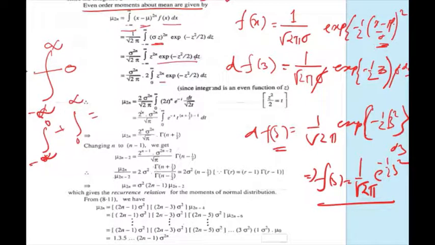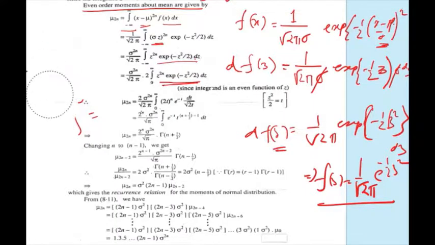So mu twice n becomes twice sigma to the power twice n by root over twice pi times the integral from 0 to infinity.